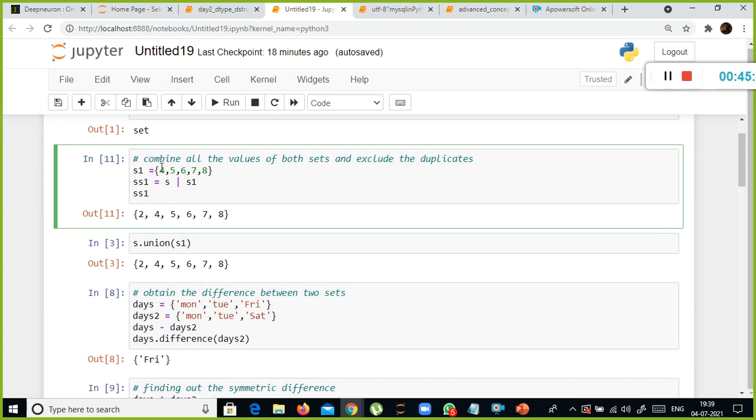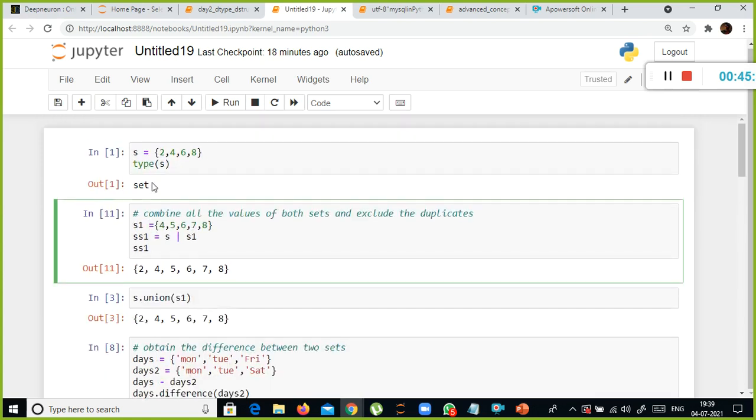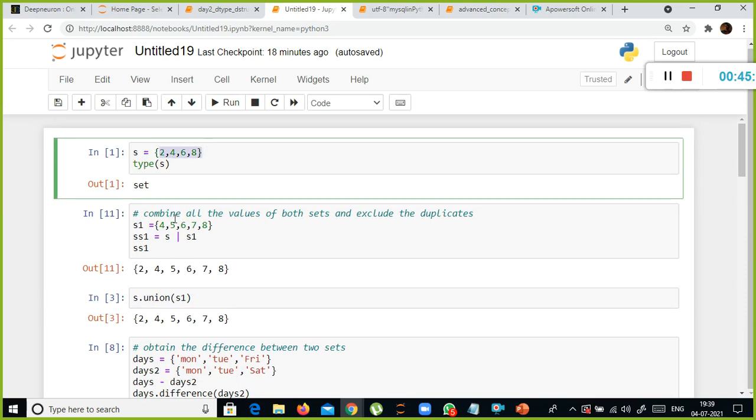And here, let's say I created a set s1 and another set s1. What I do is I want to combine the values of both these two.